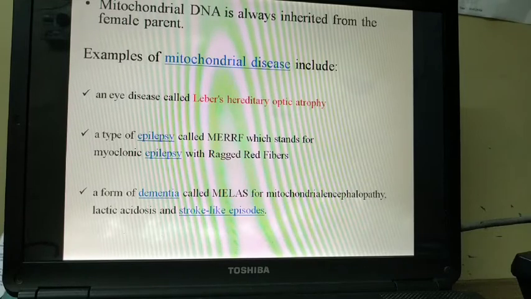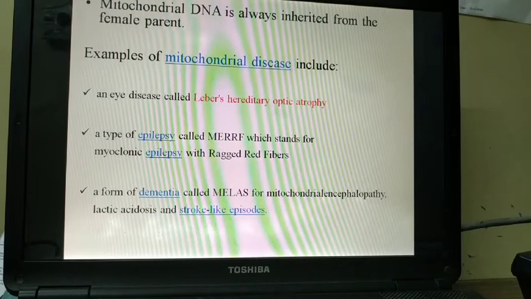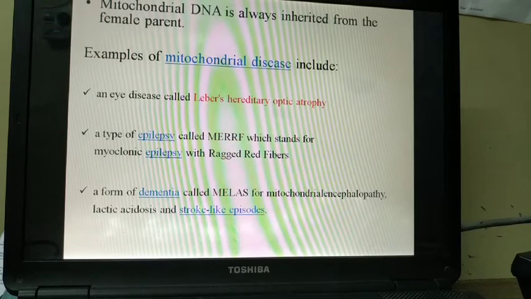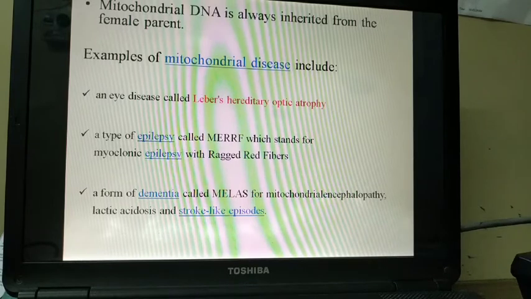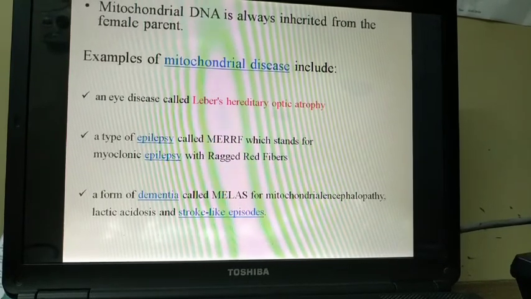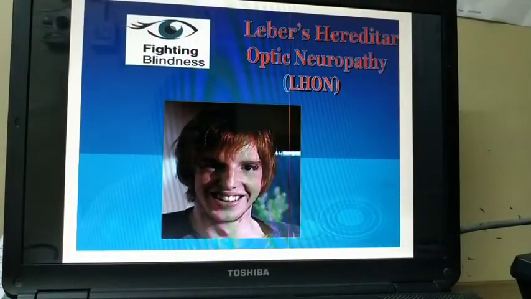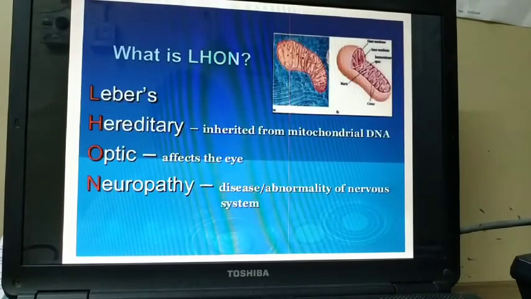Examples of mitochondrial disease include an eye disease called Leber's hereditary optic atrophy, a type of epilepsy called MERRF, which stands for myoclonic epilepsy with ragged red fibers, and a form of dementia called MELAS, for mitochondrial encephalopathy, lactic acidosis, and stroke-like episodes. These are different kinds of mitochondrial disease. So we will get to know about one disease, that is Leber's hereditary optic neuropathy, LHON.